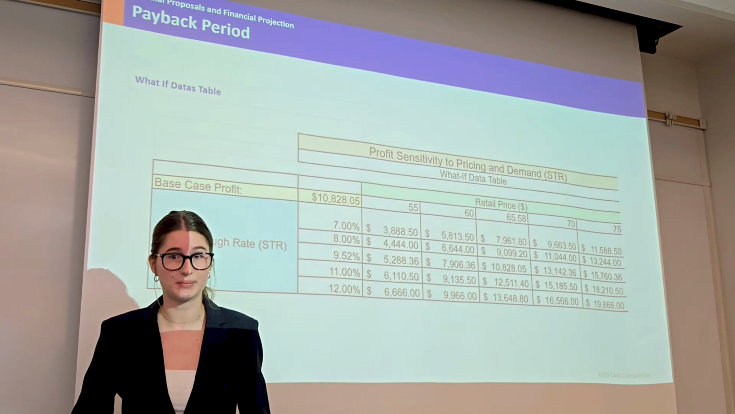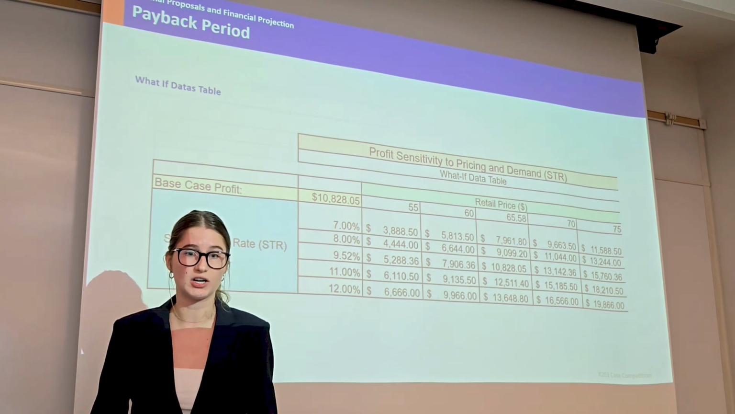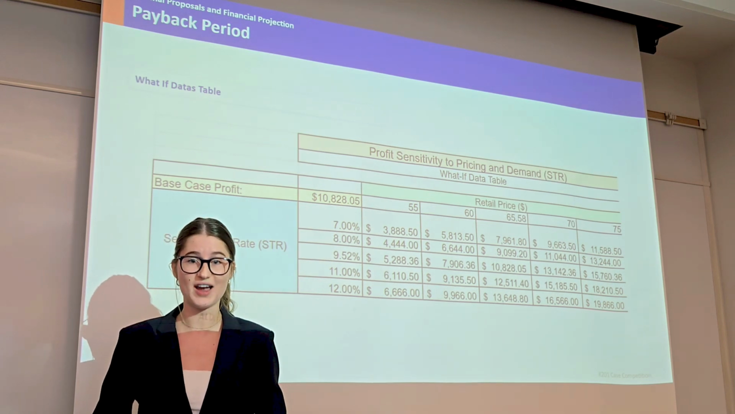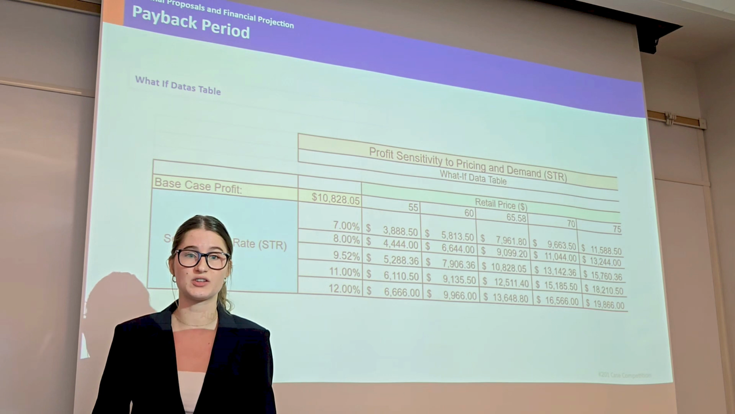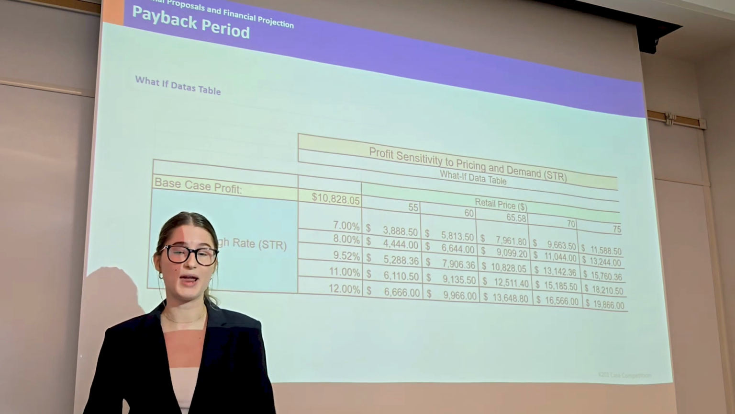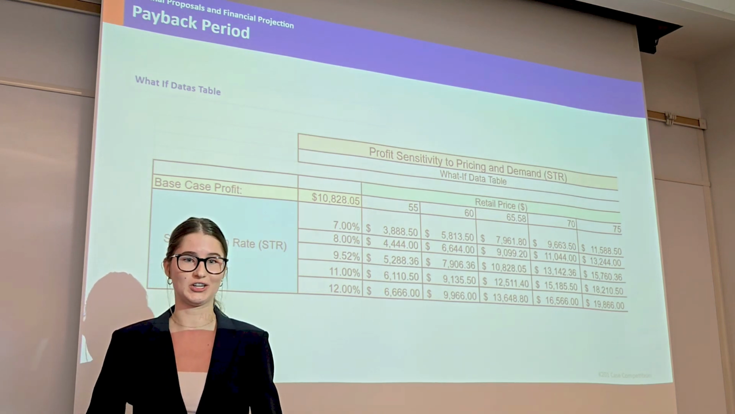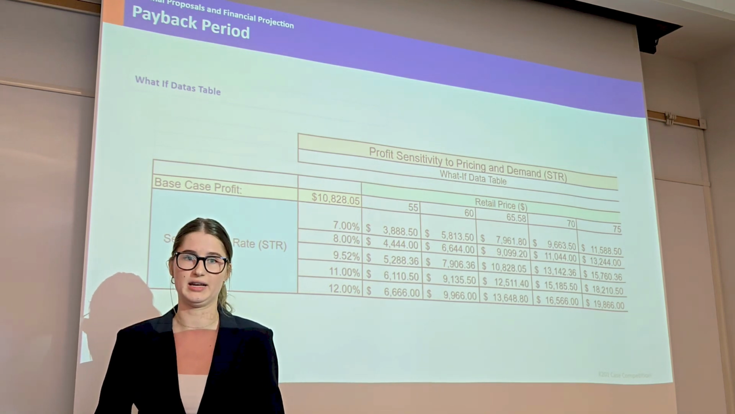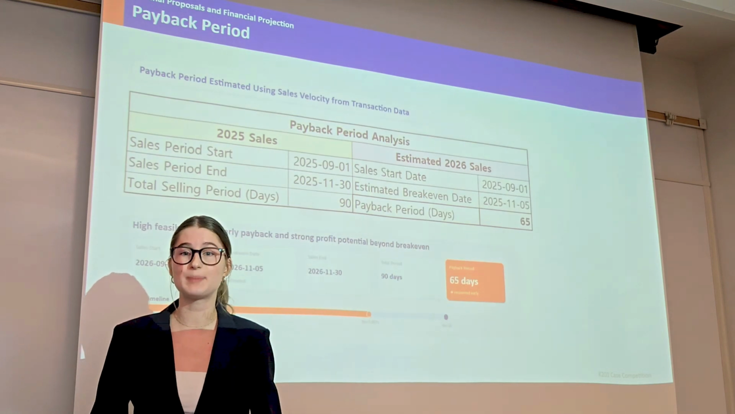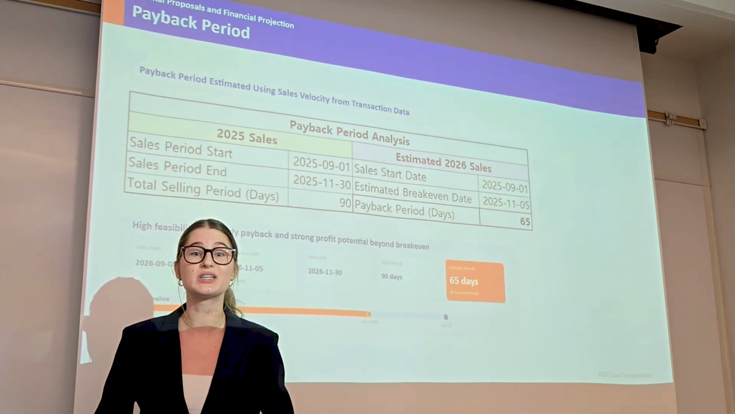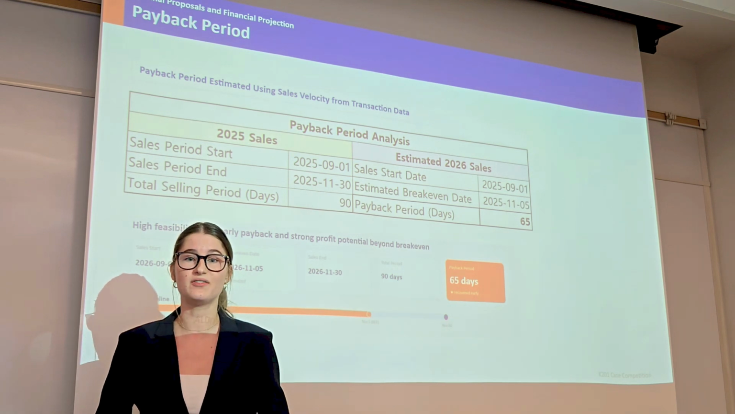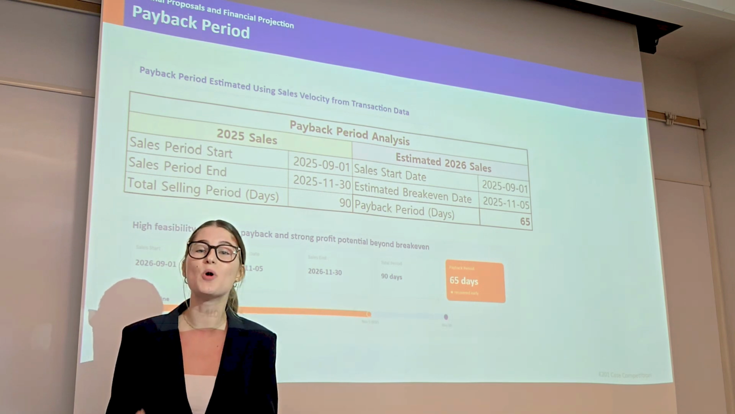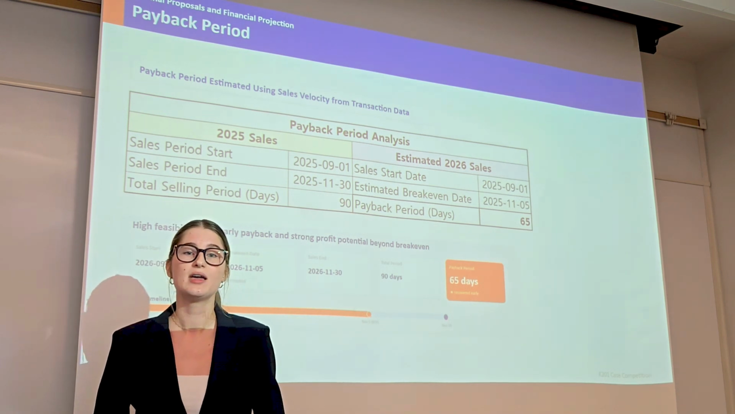From there, we see strong upside. Increasing the price to $70 raises profit to over $13,000, and at $75, profit exceeds $15,700. At higher demand levels, profit approaches $20,000. This shows that pricing is the strongest driver of profitability. Finally, based on expected sales of about 5.8 units per day, we reach break-even in approximately 65 days within a 90-day selling period, allowing most of the season to generate profit.